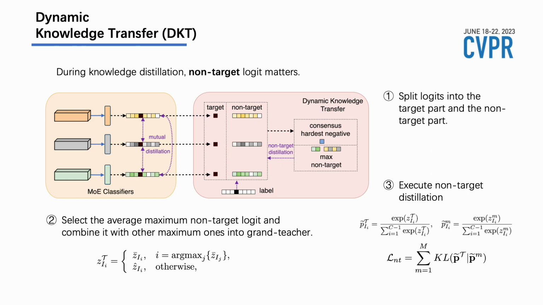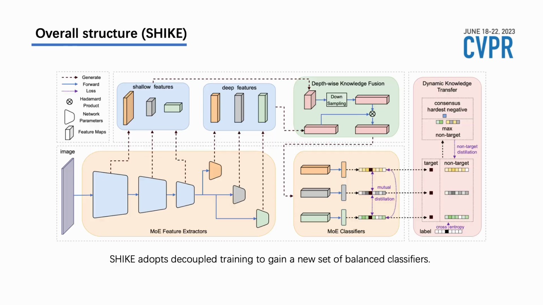We first split logits into target part and non-target part. Then we select the average maximum non-target logit and combine it with other maximum ones among experts into a grand teacher. After that, we execute non-target distillation between the grand teacher and non-target logits from each expert. In this way, the hardest negative can be dynamically suppressed without directly affecting the target logit. Here is the overall architecture of our proposed method. To keep the original distribution untouched during knowledge transfer, the proposed method adopts decoupled training.